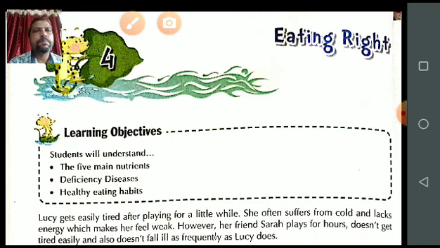We are studying the exercises of chapter number 4, Eating Right. So, students, please take your rough copy and pen and note down the important points.